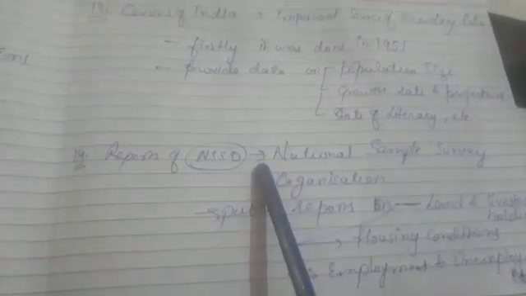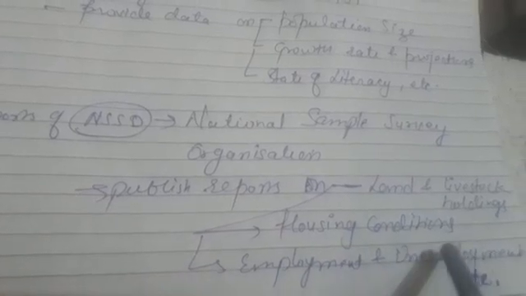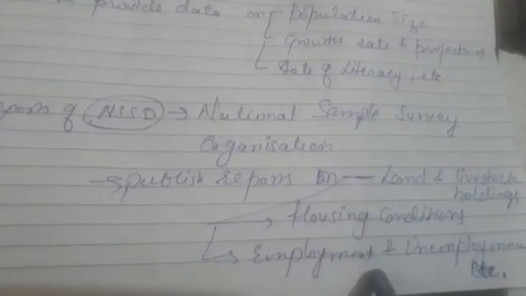Next is report of NSSO, National Sample Survey Organization. It is the full form of NSSO. This NSSO publishes reports on matters like land and livestock holdings, housing conditions in India, employment and unemployment status in India. So these are the topics upon which we can have data from the reports of NSSO.